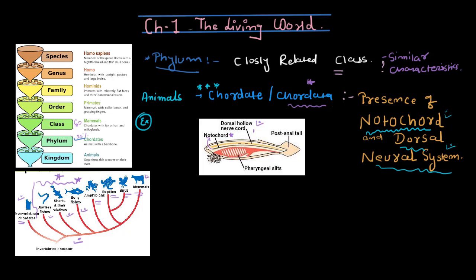Then as you can see, on the upper side of that, there is the dorsal hollow nerve cord. Dorsal, because it is on the back side. On us also, the vertebral column is on the back side. So what is this dorsal neural system or cord? It is filled with many different nerve cells, or you can say nerve fibers.